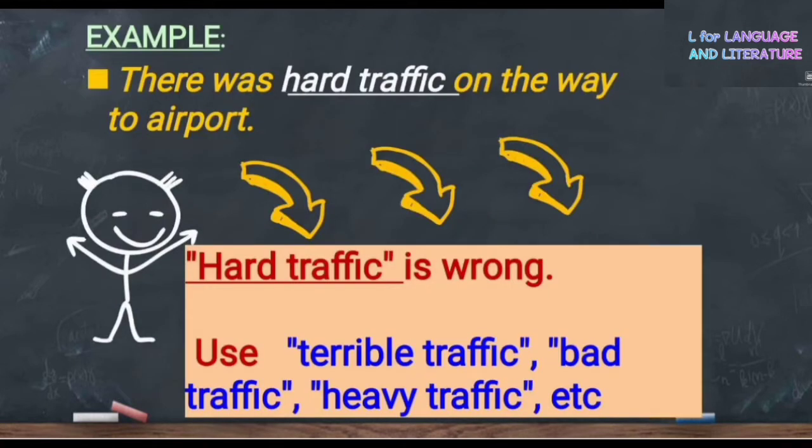Here is an example for collocation. Look at the sentence: There was hard traffic on the way to the airport. Here the underlined part is the collocation, hard traffic. But this is not the correct usage. Instead of using hard traffic, we can use terrible traffic, bad traffic, heavy traffic, etc. So this is what we meant by collocation, a combination of words that naturally fit together.